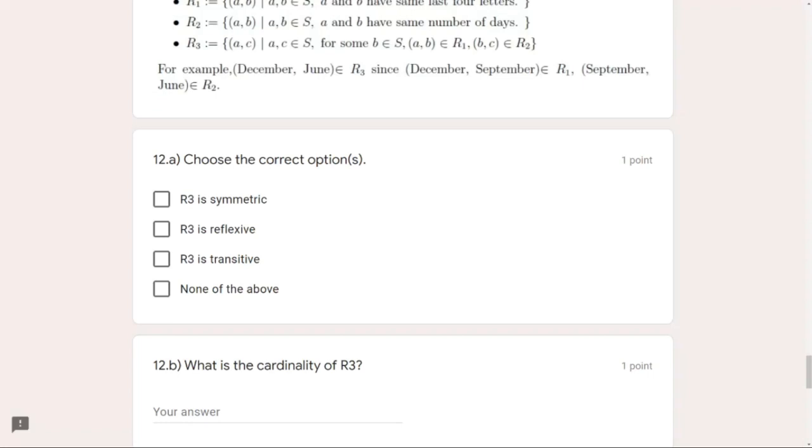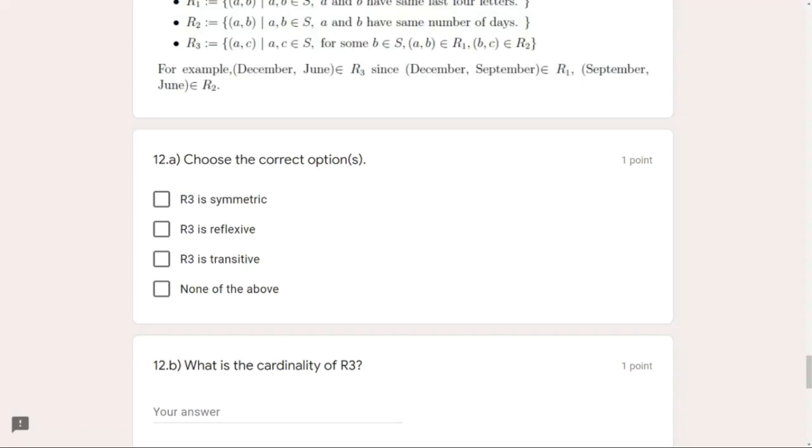Now we have to do the same with another ordered pair, D comma F. For this month D we should have another month E such that both of them share the same last four letters, and at the same time E and F should have the same number of days as well.